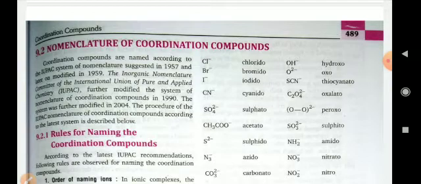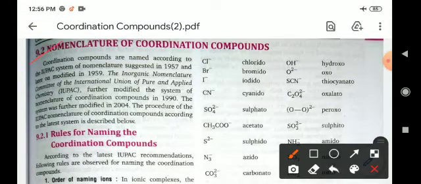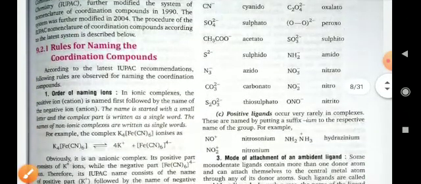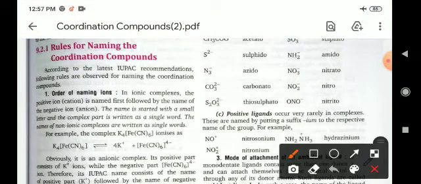In this part we will discuss the nomenclature of the coordination compounds. So how can we write the IUPAC name of a complex compound? What are the rules? Firstly, we will discuss the rules applicable while writing the IUPAC name of complex compounds. According to the latest IUPAC recommendation, the following rules are observed.